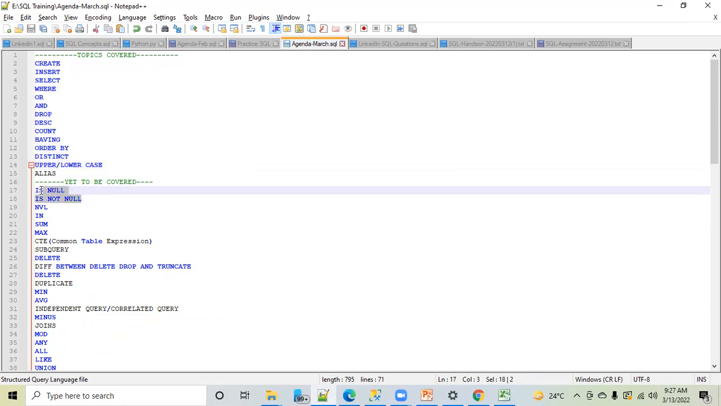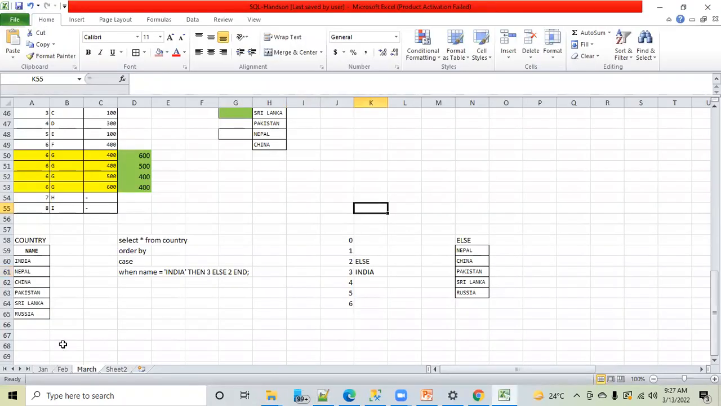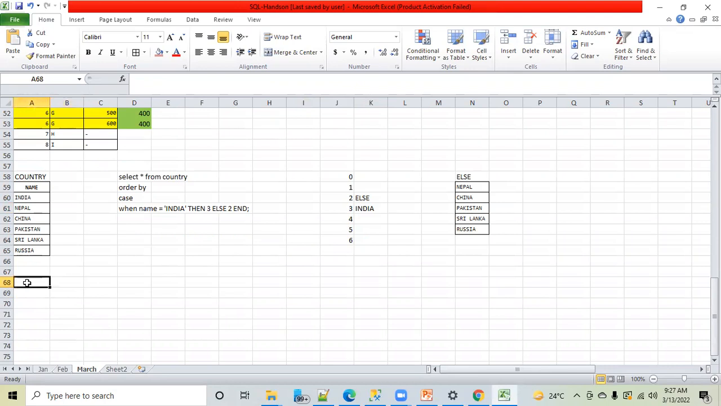Now coming to IS NULL, IS NOT NULL and NVL. Most of you have problems with NULL, NVL and all those things. But before that, let's try to understand what zero, blank and null are. This is a very important concept from an interview perspective, and from a project perspective as well.